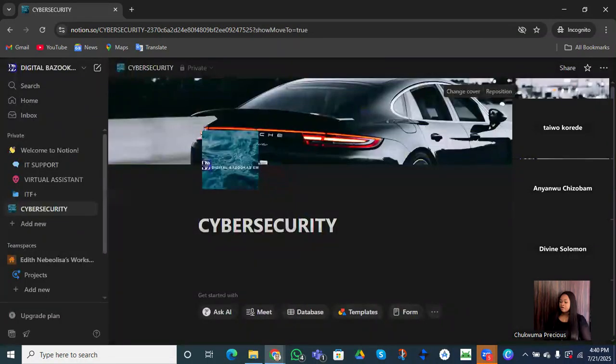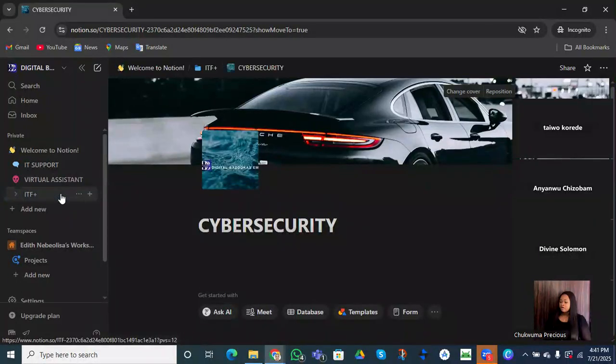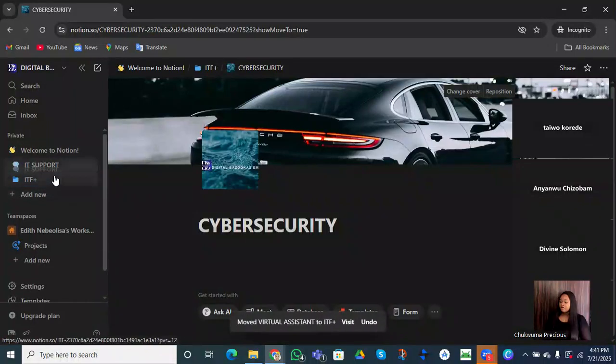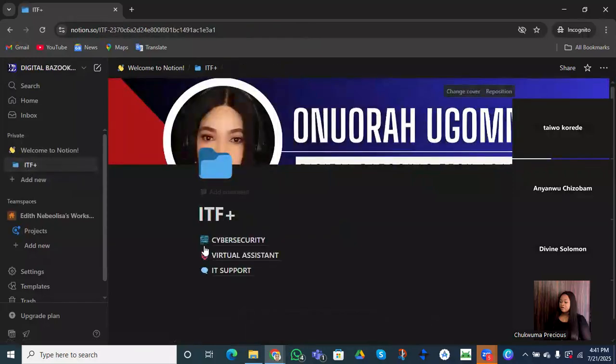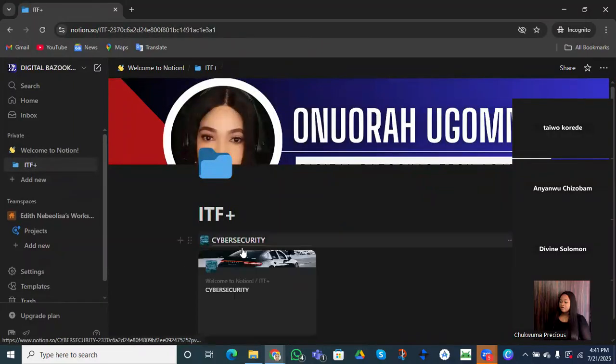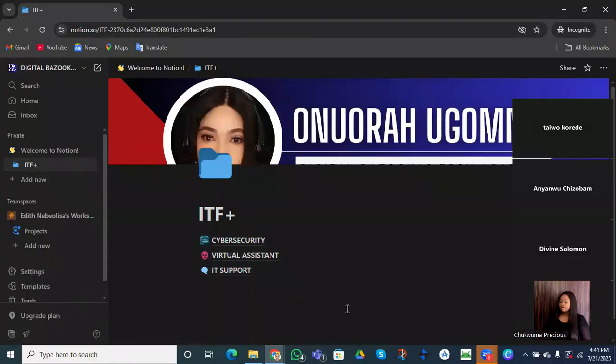So do you know why I created this folder? Because I want you to understand that you can actually create a folder in your Notion and pack all your pages, all your properties inside this folder. For example, we have a folder we call our ITF. We can start to move our cybersecurity page inside, virtual assistant inside, IT support inside, right? So now when we click on our folder, we'll be able to see all the pages we've created, right?